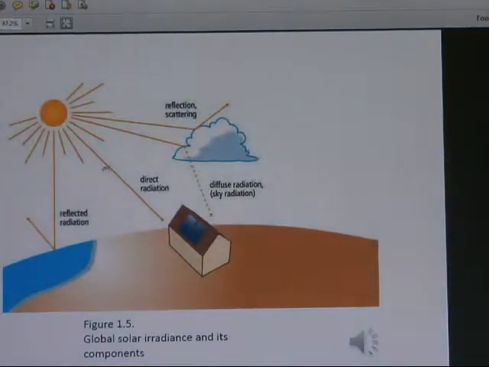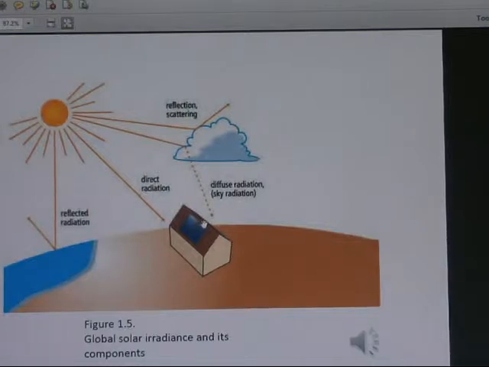So this is solar irradiance and its components. This is a direct component, and this is the solar heat where clouds and the house reflect some of it. So this is a component of the solar radiation.